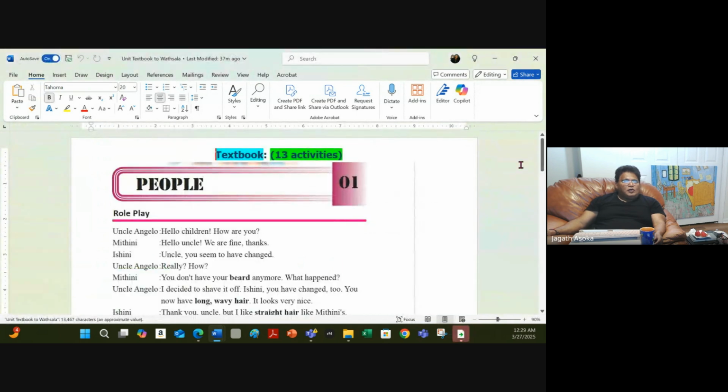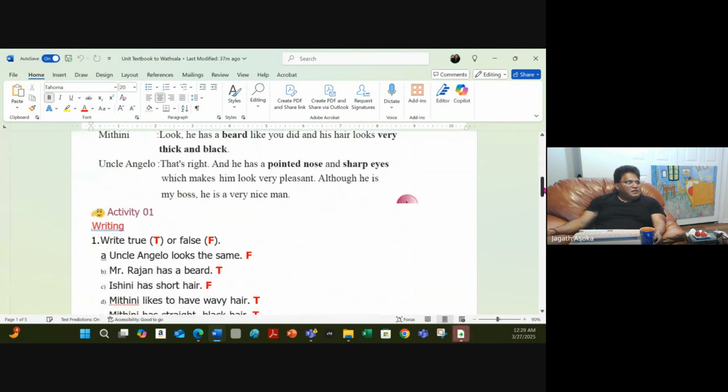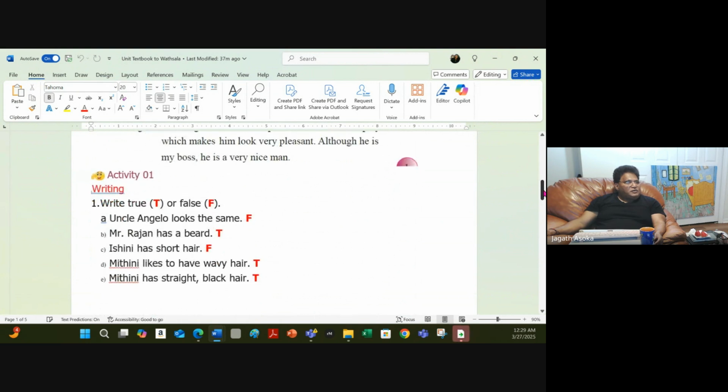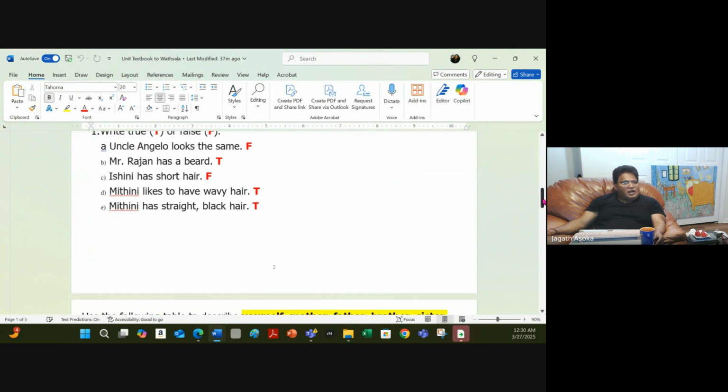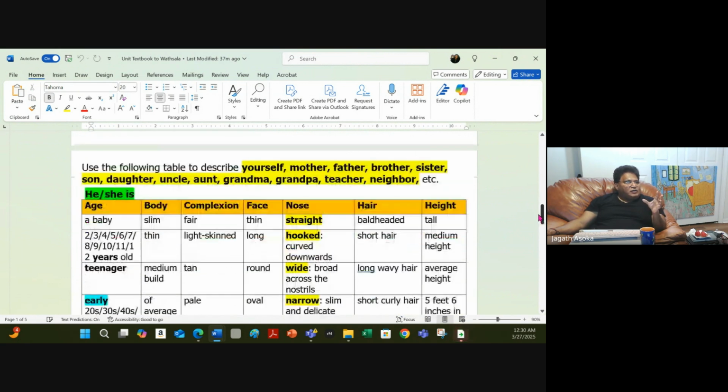Look at Unit 1, we spent a lot of time. So here you have 13 activities. We had this role play, we read it, right? Then we have Activity 1, where we have to say whether it's true or false. I want you to go and review this. Then you had to use this table. This is a very detailed table.